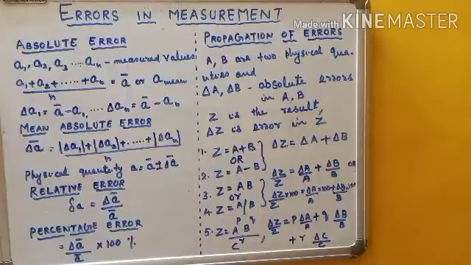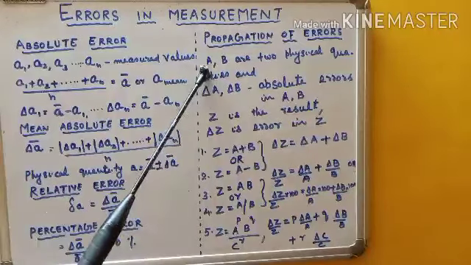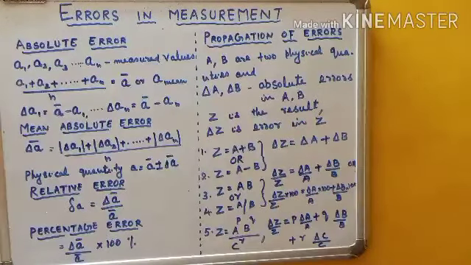When we discuss propagation of errors or combination of errors, certain general rules have to be followed. So children, again consider any two physical quantities. Let A and B be the two physical quantities. You can take length, mass, current, resistance, any quantities.